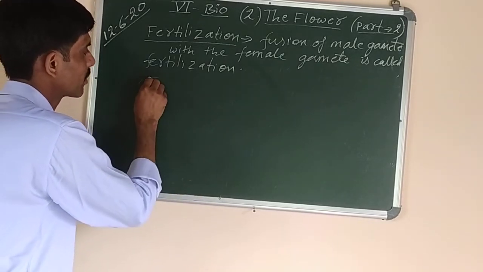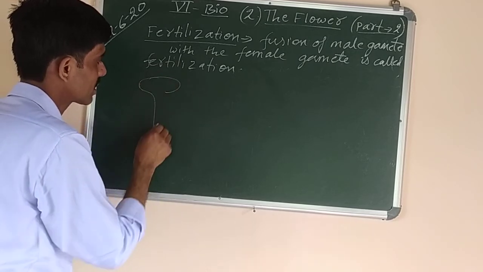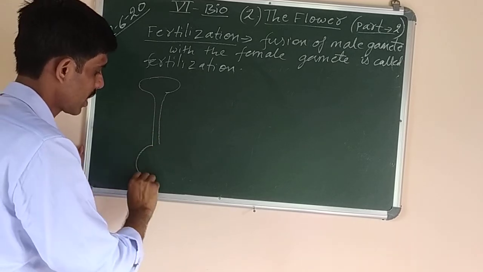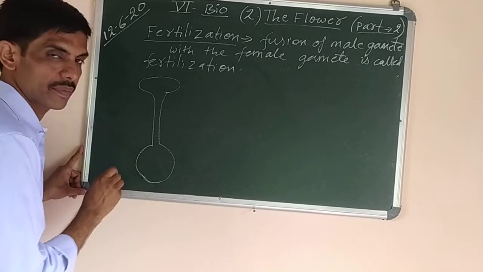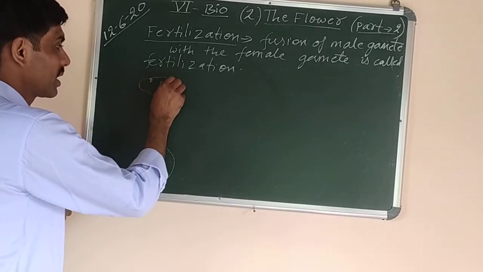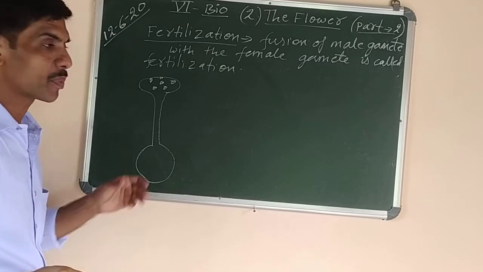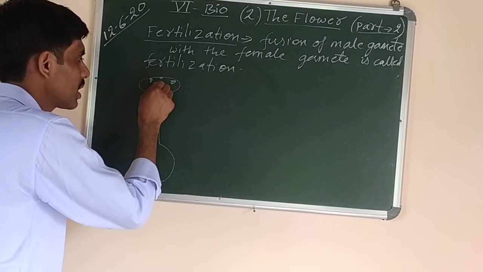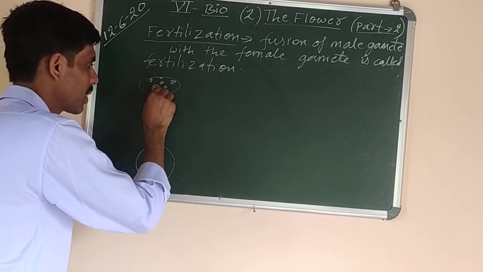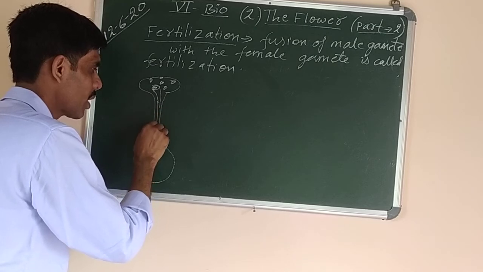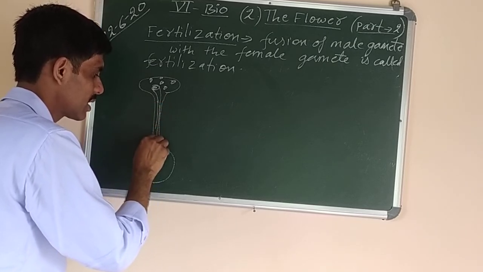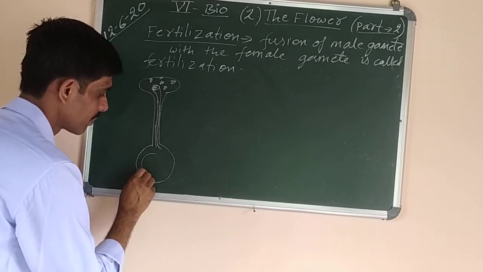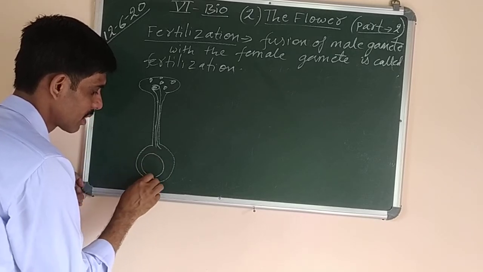This is the stigma of the flower. This is a long style. I am drawing the pistil, that is the female part of the flower. Long style is there, and the swollen ovary is there. Okay. Now when the pollens are deposited, these are the pollens. Suppose these pollens are deposited by the insect, by wind or water. Now these pollens will germinate, and they will start forming a pollen tube. This pollen tube will keep on growing throughout the length of the style. This tube will increase in length, and inside the ovary we have the ovule. The ovule is present. Okay.